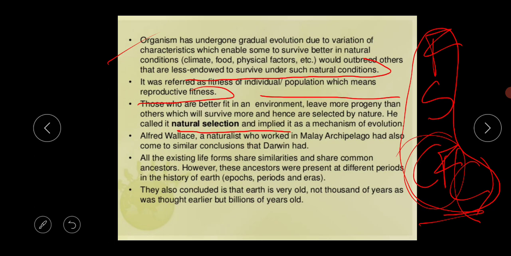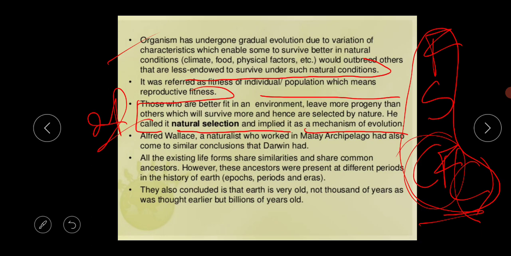This is the main thing, the main driving force of evolution: those who are better fit in an environment leave more progeny than others, which will survive more, and hence nature will select these kinds of organisms. So he called it natural selection and implied it as a mechanism of evolution.